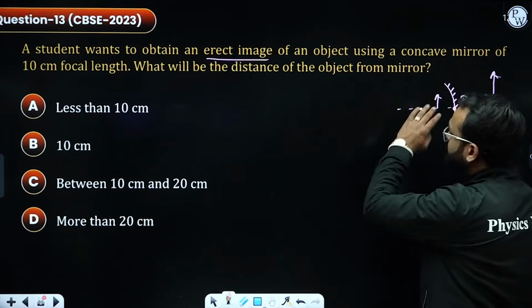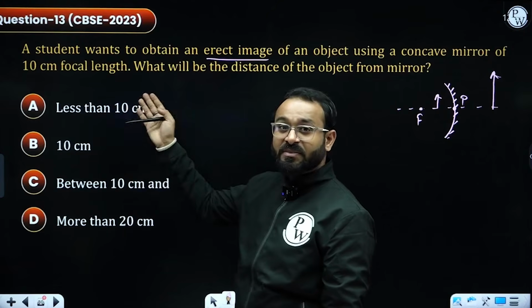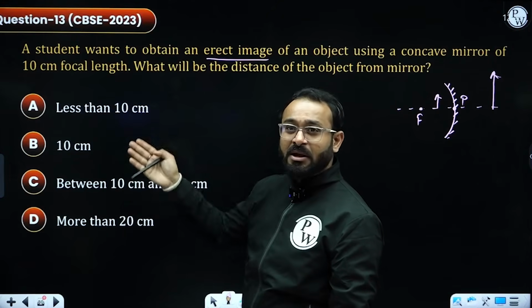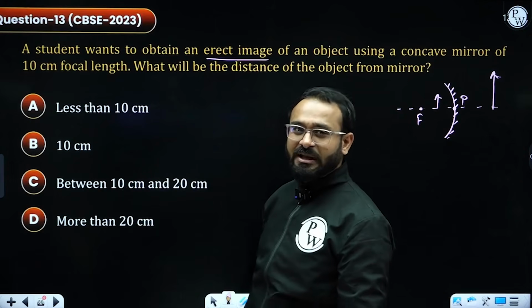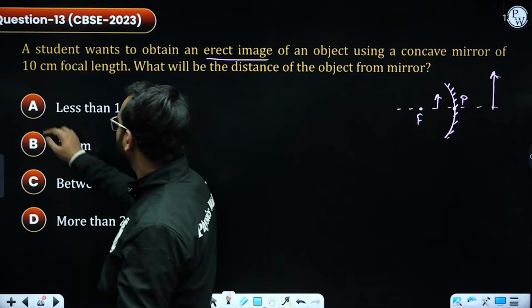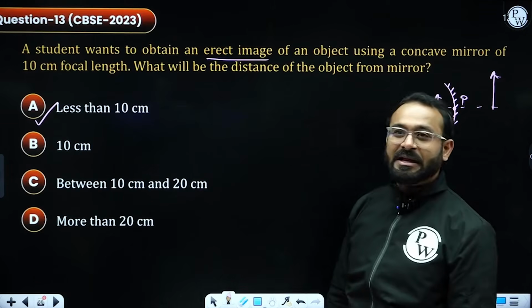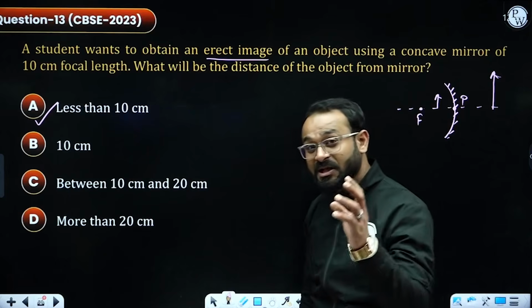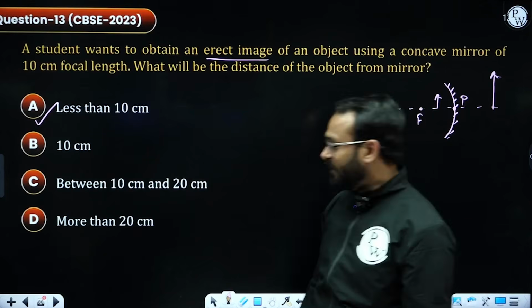So what exactly are they asking? What will be the distance of the object from the mirror? Less than 10 centimeter of focal length? 10 centimeter? Between 10 and 20? More than 20? I don't think this will take more than 10 seconds to get right. So the object should be placed less than 10 centimeter, which is less than its focal length, and we will be getting the virtual and erect image.